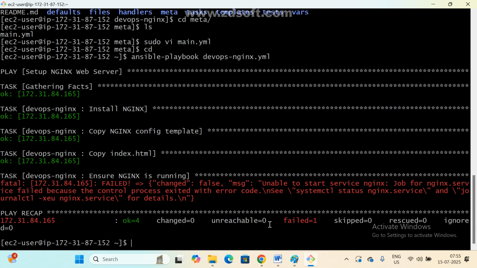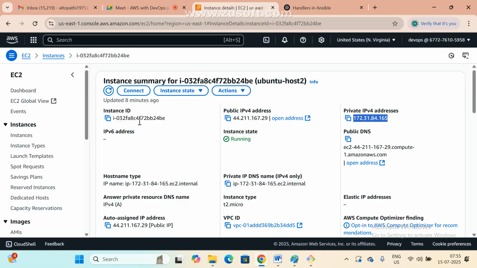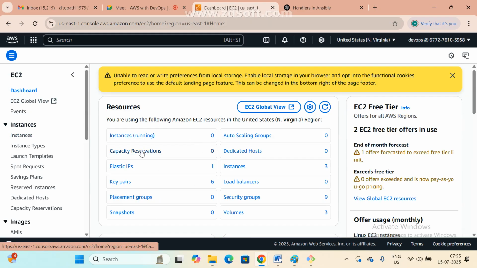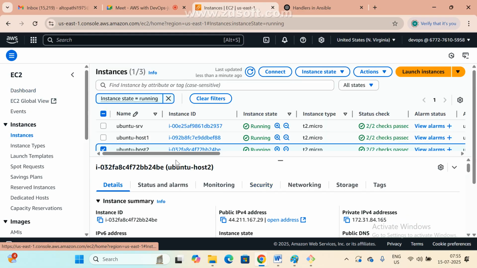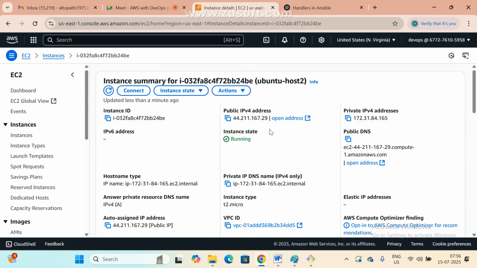Still an issue. Changed. It is unable to go and check this machine, whether it is manual. We are trying. Why is it a problem? Which machine? Second machine, right? This one, the last one, 87.